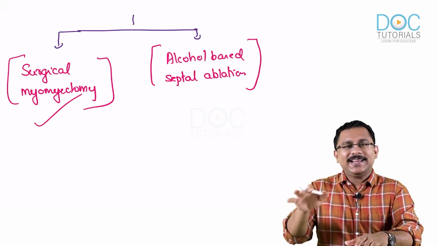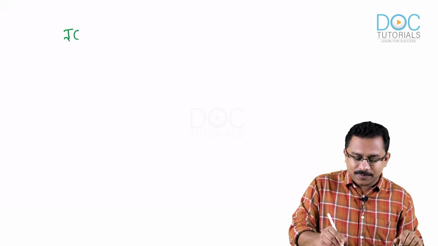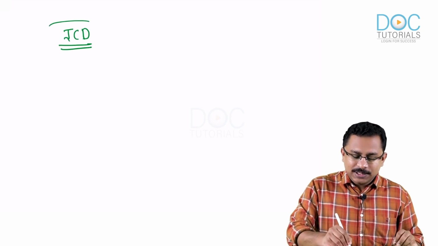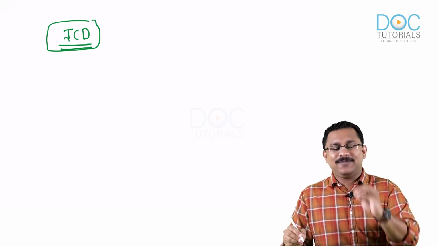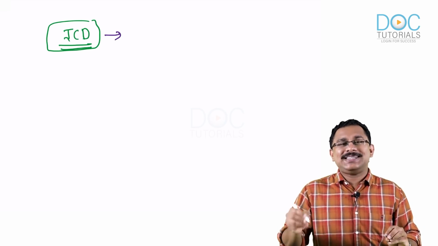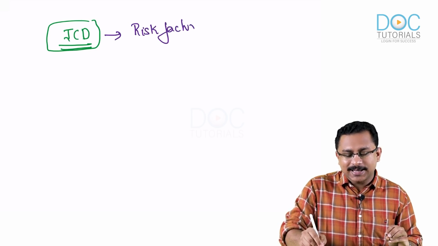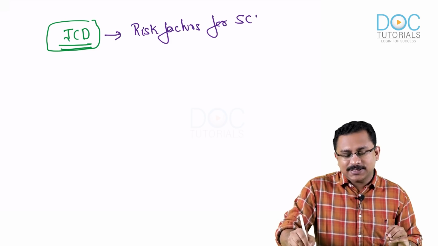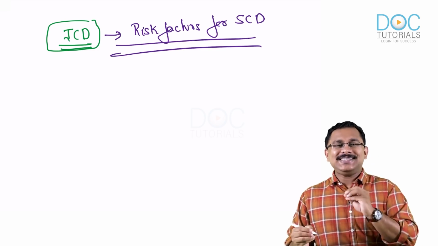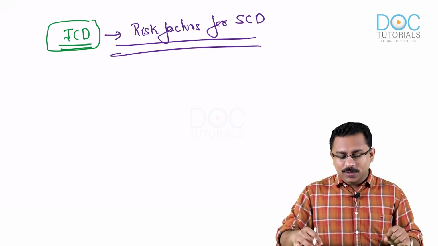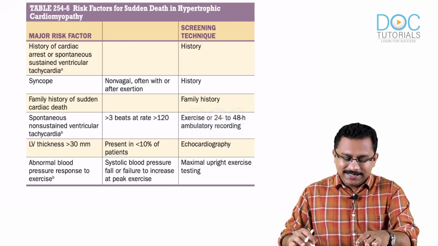Now the point is, this is the management of symptomatic patients. Okay, so there are certain scenarios where you will have to go for an ICD. Okay, that is an implanted cardioverter defibrillator. You have to go for an ICD. So ICD is actually put if the patient is having any of the risk factors for sudden cardiac death. So if the patient is having risk factors for sudden cardiac death, that is when you will go for an ICD. So what are these risk factors?